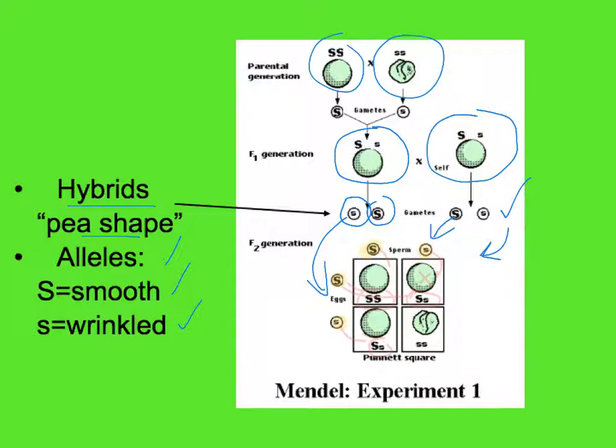On the bottom, same deal. We take the alleles present in the F2 and bring them down, and we see a heterozygous combination here for that seed. And lastly, in this fourth box, we notice that the alleles that are brought forward are both recessive, and we see that this gives that individual the trait of being wrinkled, a wrinkled seed. If we were to count up the total number of results we see out of the 4 possible offspring, 3 have these smooth seeds, and only 1 has the wrinkled.